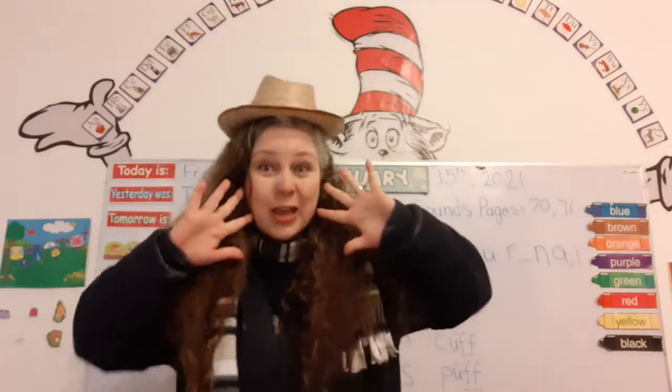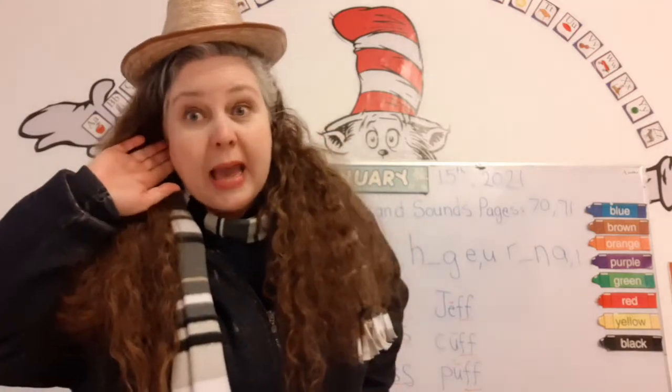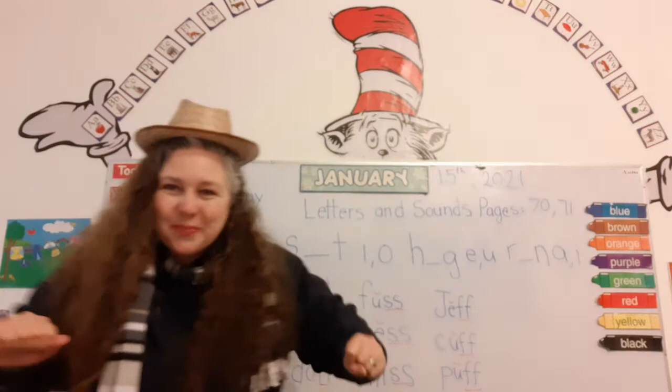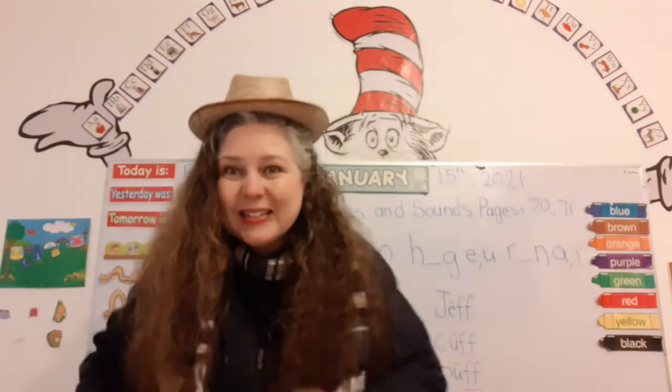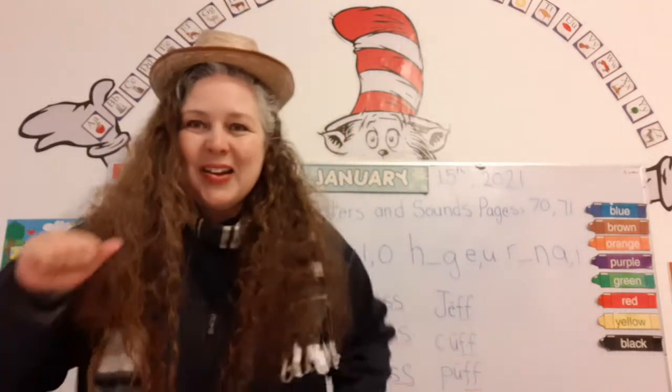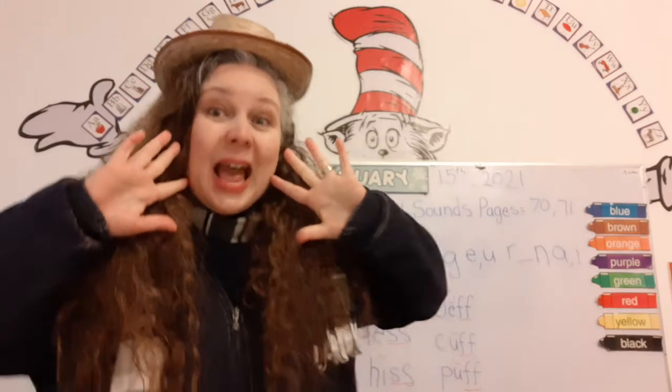Old Macdonald had a farm, E-I-E-I-O. And on his farm he had a hen, E-I-E-I-O. With a pluck, pluck here and a pluck, pluck there. Here, pluck, there, pluck, everywhere, pluck, pluck. Old Macdonald had a farm, E-I-E-I-O.